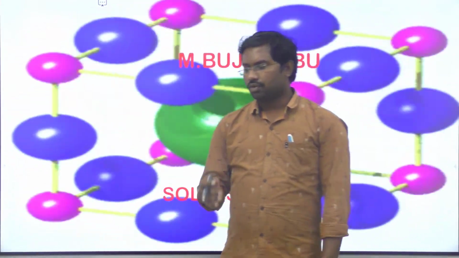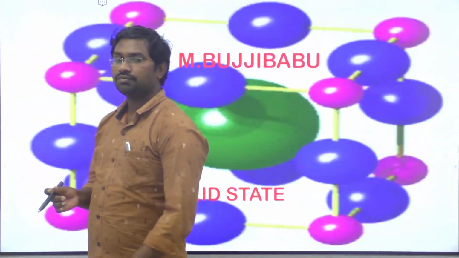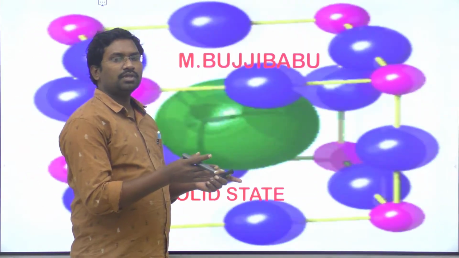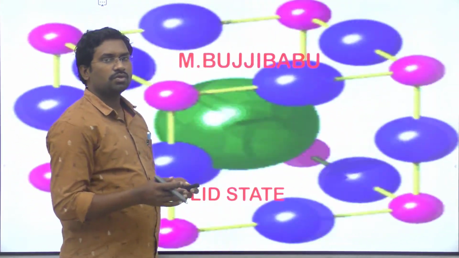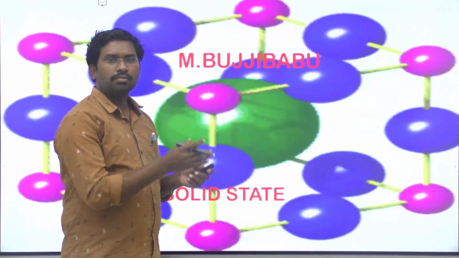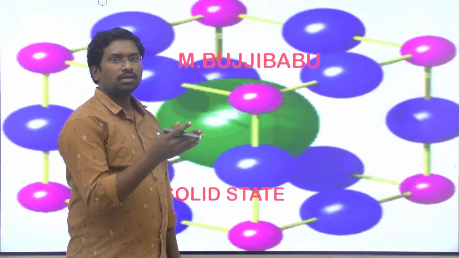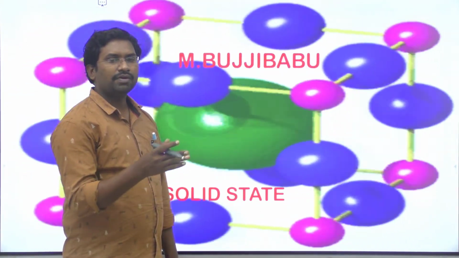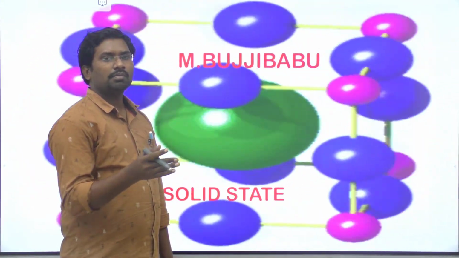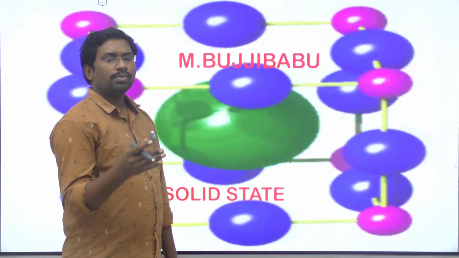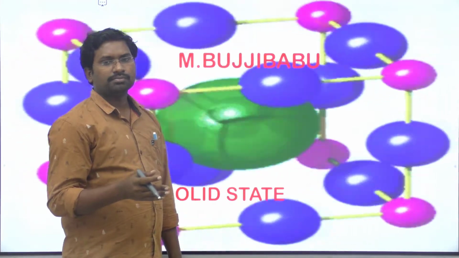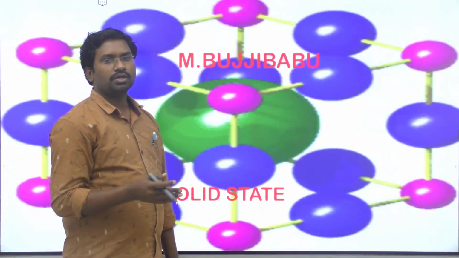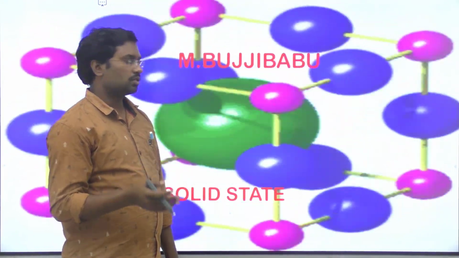After knowing the definitions of crystalline solids and amorphous solids, there is a distinction between them: their melting point, whether they have a sharp melting point, their cleavage property, their thermal property, and the property of anisotropic nature. Anisotropic nature and isotropic nature, everything we learned in the last video.